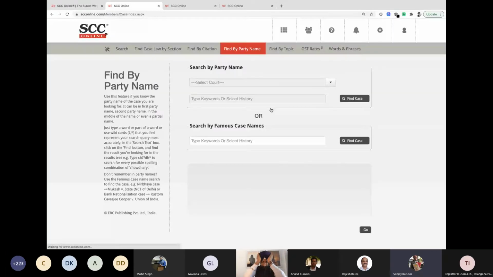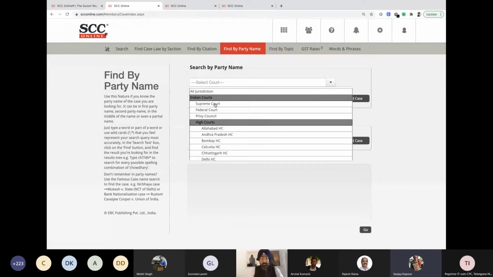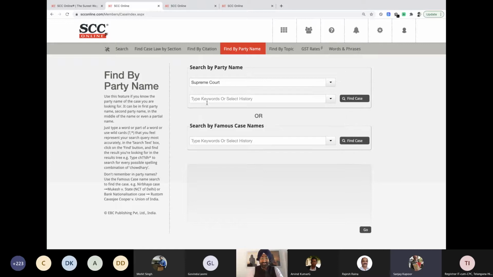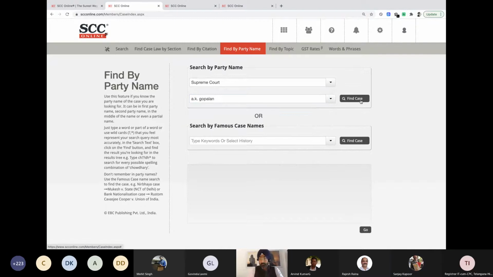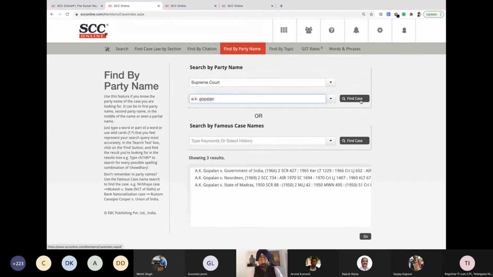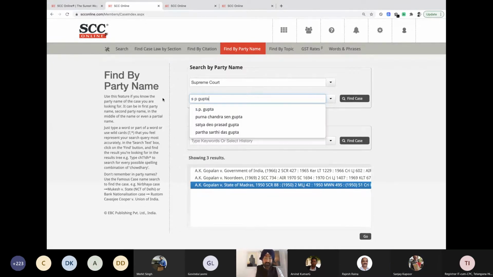Party names. Think of any other party name which you think is overruled on some points. Correct. We can take another landmark judgment, A.K. Gopalan. A.K. Gopalan was versus State of Madras. It's again from 1950. Rather, let me take one case which is totally relevant to all of us. S.P. Gupta.